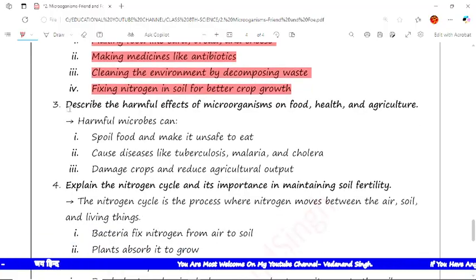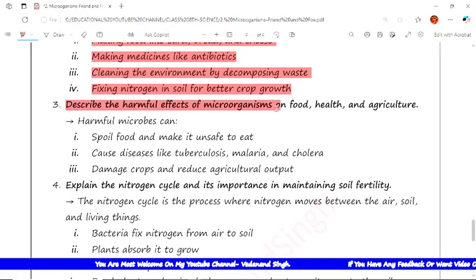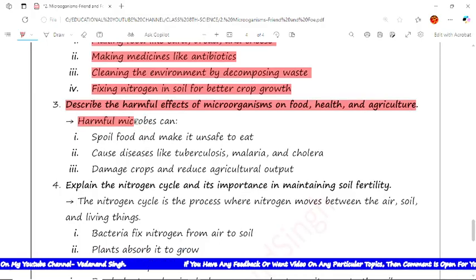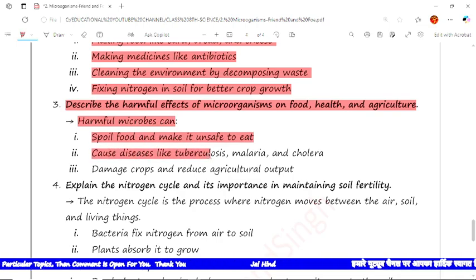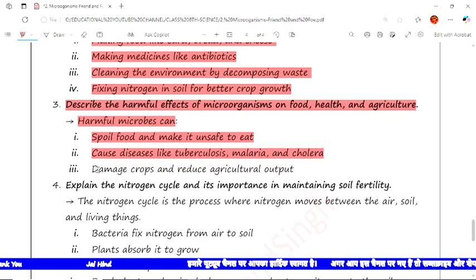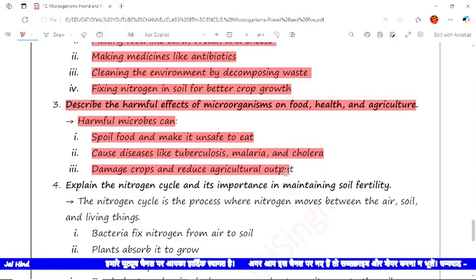The next question is describe the harmful effects of microorganisms on food, health and agriculture. The answer is harmful microbes can spoil food and make it unsafe to eat. Now the next is it causes diseases like tuberculosis, malaria, cholera, etc. Now the next is they damage crops and reduce agricultural output.